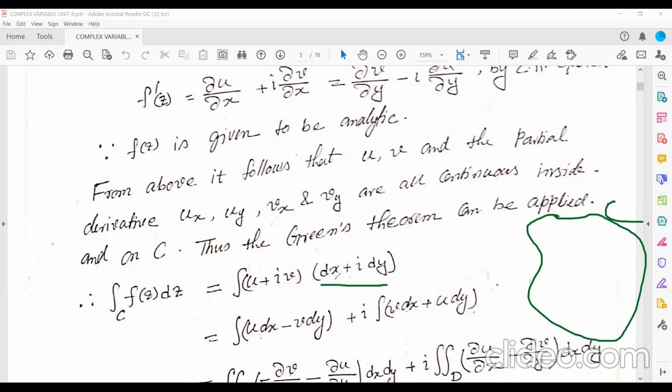If you multiply these two and separate the real and imaginary parts, you will get u dx minus v dy plus i (v dx plus u dy).